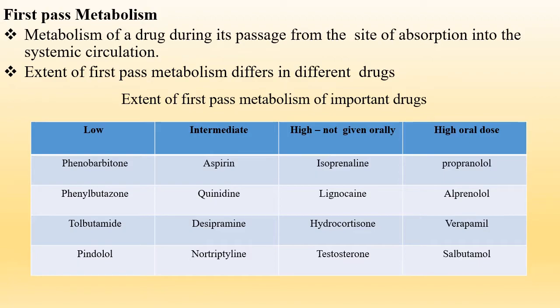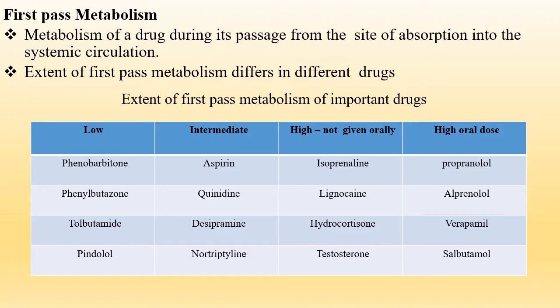This is the tabulated form for the extent of first pass metabolism of important drugs, which is low for phenobarbital, phenylbutazone, tolbutamide, and intermediate in the case of aspirin and quinidine. For drugs with very high first pass metabolism, like lignocaine, hydrocortisone, testosterone, isoprenaline, these drugs cannot be given orally because they have very high first pass metabolism.